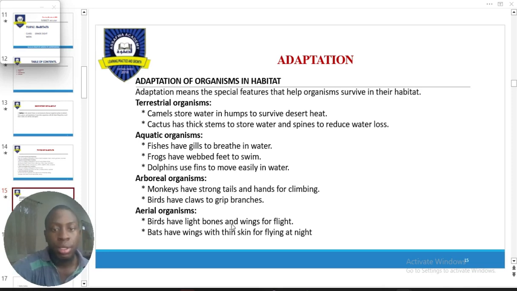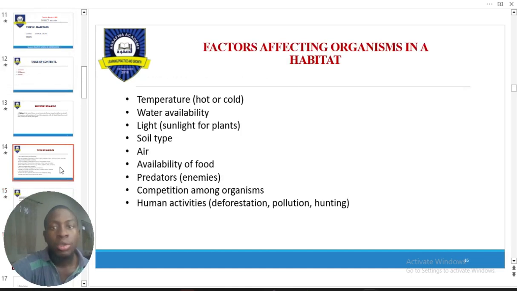All right. So factors affecting organisms in their habitats. So these are the following factors that affect living organisms in their habitat, just like it affects us too, like the temperature. You know how things go. If it's cold, wear jackets. If it's hot, wear light clothes. Now, availability of water also matters. I doubt any living organisms can go without it.